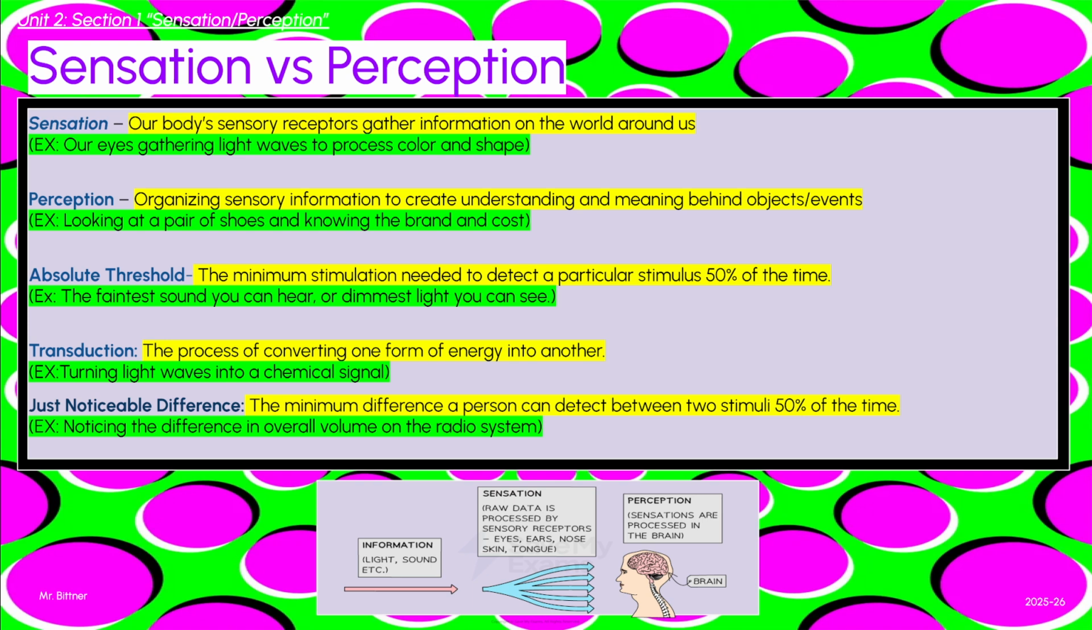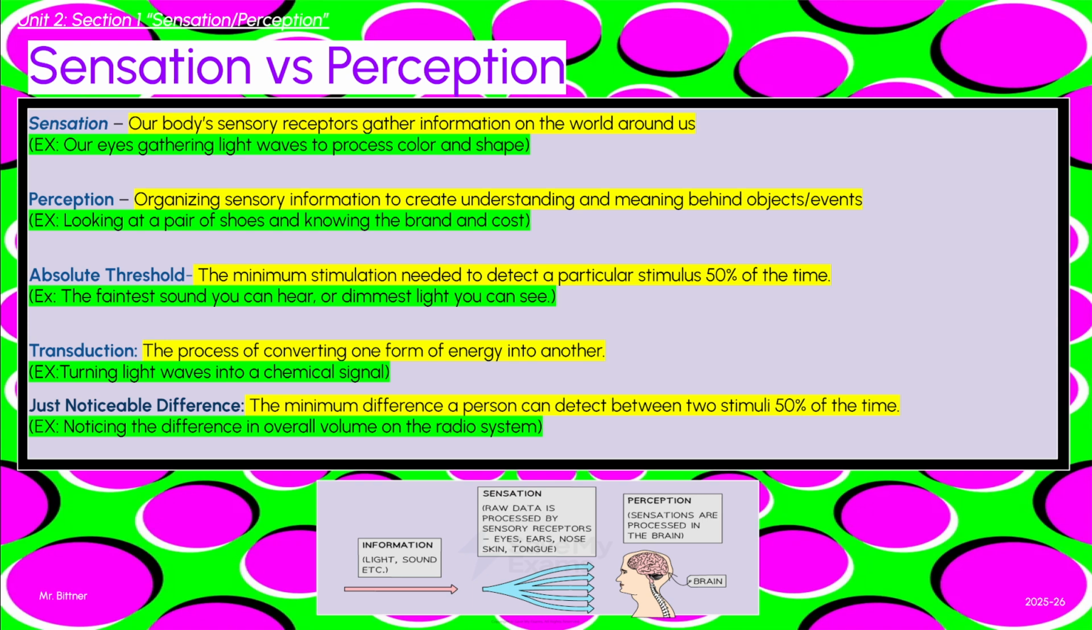Perception, on the other hand, is the meaning, the understanding of what that information is trying to tell us. When we're looking at something, those signals go to our brain, and our brain, using perception, is trying to make meaning or understanding of what this is. Looking at a pair of shoes and knowing that it's a certain cost or knowing the brand of it is an example of perception.